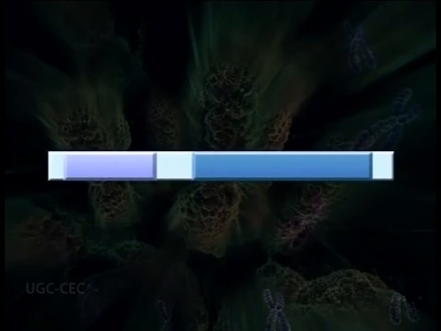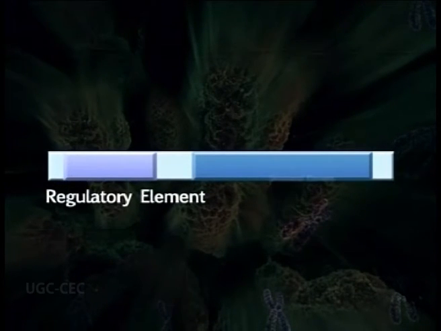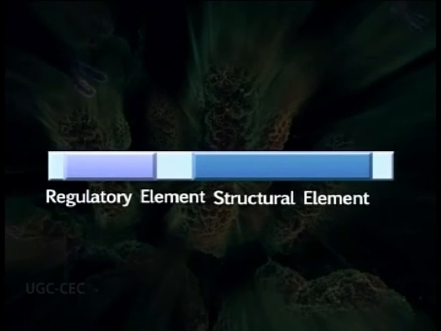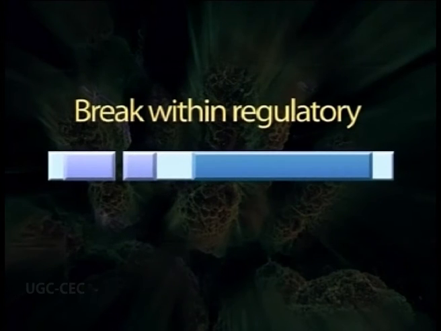As far as the expression of genes is concerned, the expression of some genes is controlled by regulatory elements. Sometimes inversion takes place in such a manner that the breakage occurs within this regulatory element of the gene or within the structural part of the gene.